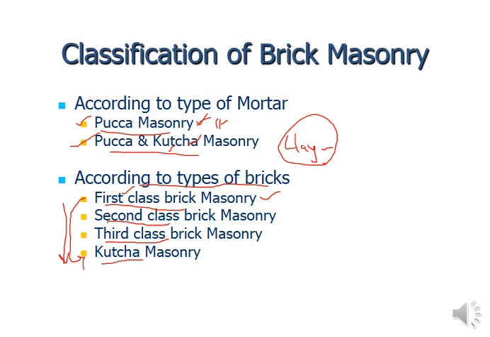And according to the type of bricks, of course first class brick gives you the most efficient bricks in all respects: strength, water absorption, and all other properties. In the next half of our topic, we will also discuss the different properties of the bricks. Second class brick has a little lower strength and properties, and third class brick has the least properties. Kacha masonry gives you the very lowest class, in which you are only using mud, compacting it and burning it, and using those bricks.